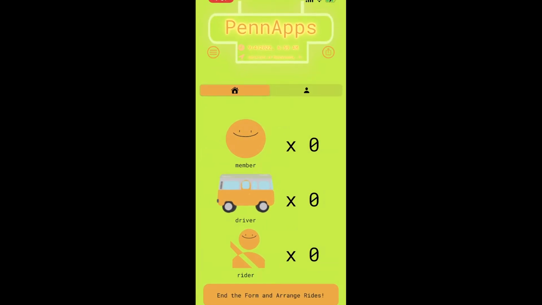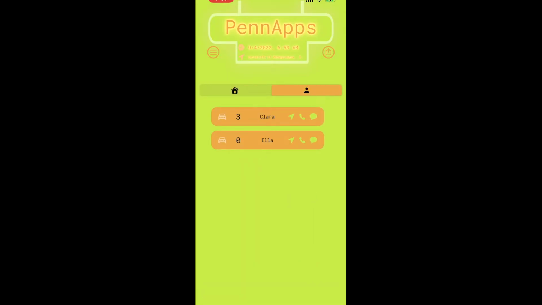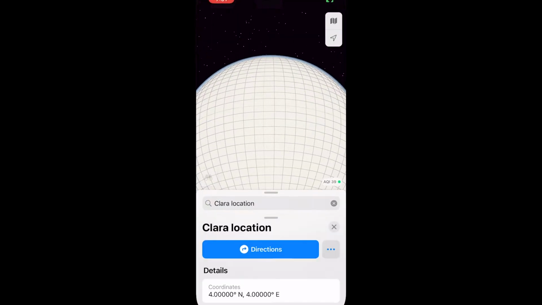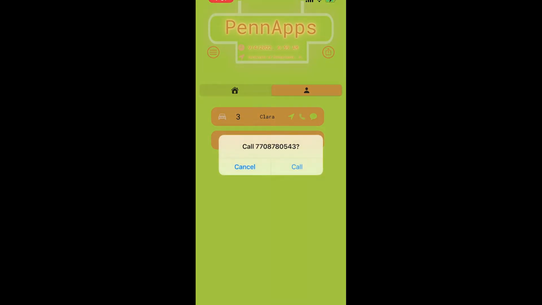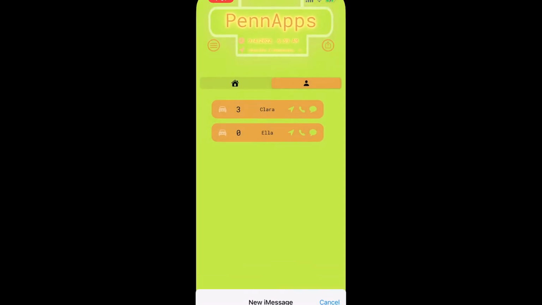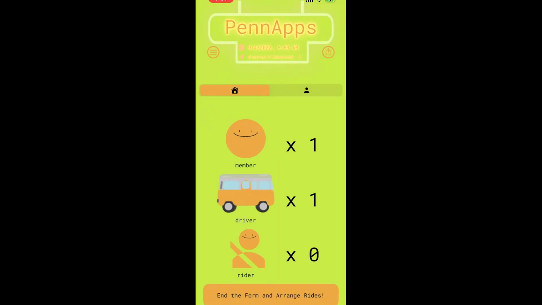And then it tells us we finished the Typeform, and then since we finished it, when we go back to our app and refresh, we can see that we have a new member and another driver since we signed up as a driver. And hypothetically more people would sign up. We can also see the members and see their pickup locations and so forth, and call them as well, and also send them a message right through the app.